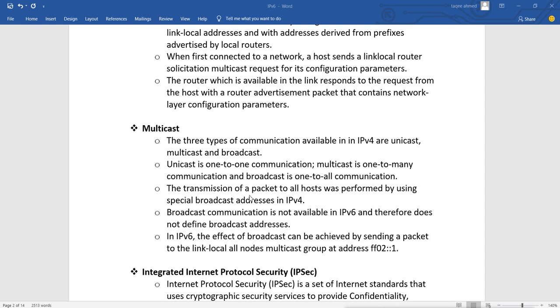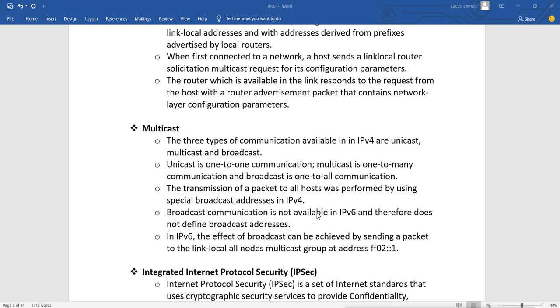The transmission of a packet to all hosts was performed by using the special broadcast address in IPv4, that is 255.255.255.255. It is used to send the broadcast packets.